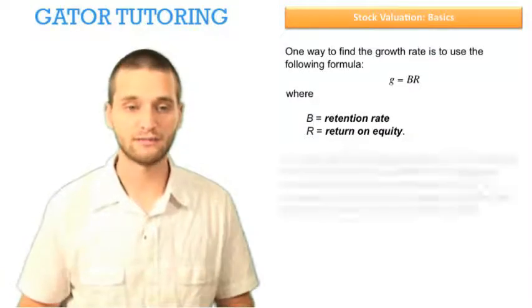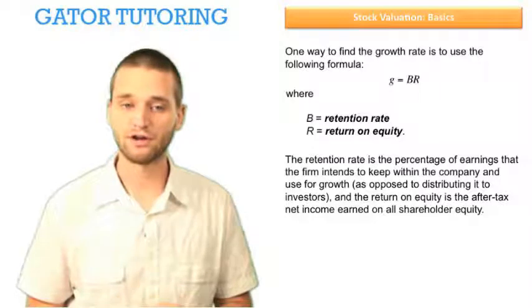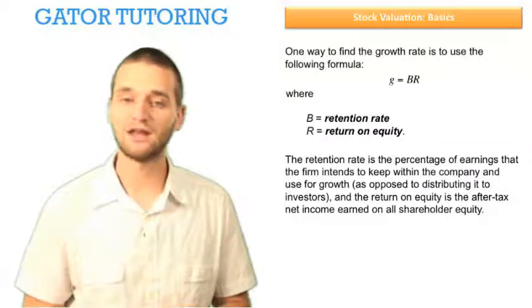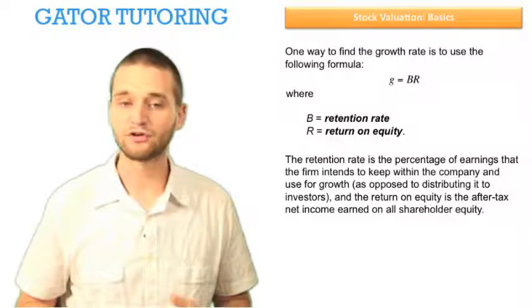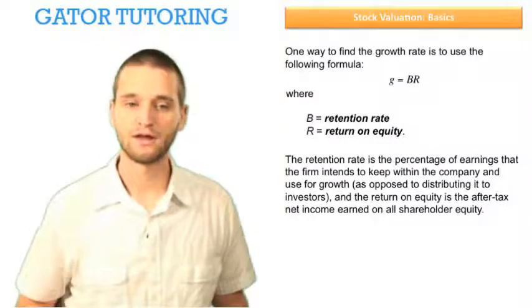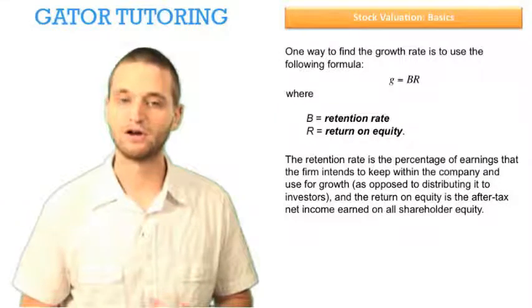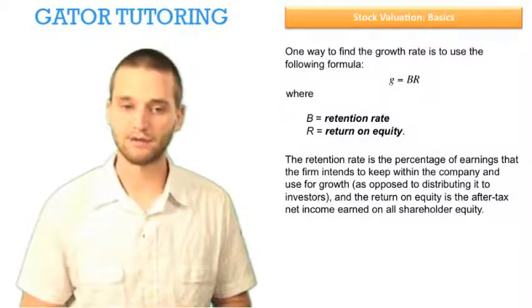So let's define it. First, let's define the retention rate. It's the percentage of earnings that the firm intends to keep within the company and use for growth, as opposed to distributing it out to investors. And then the return on equity is the after-tax net income earned on all shareholder equity.